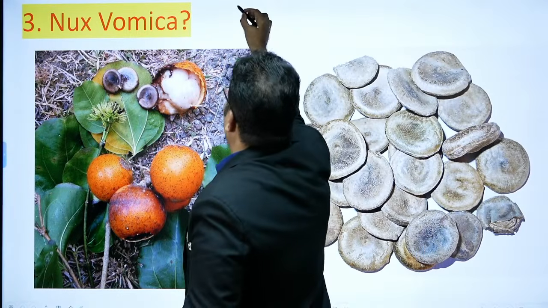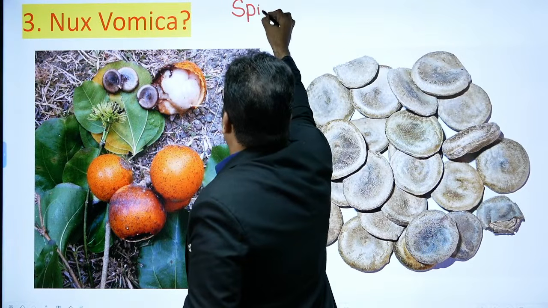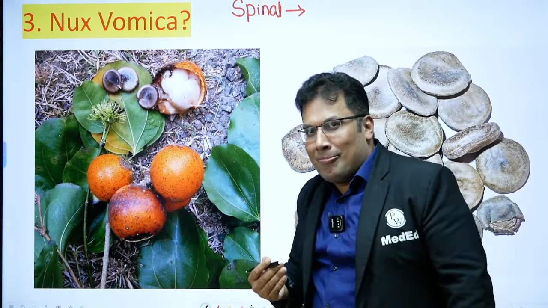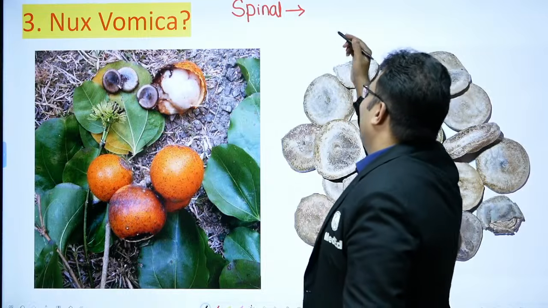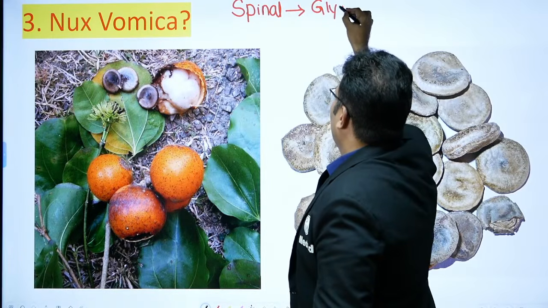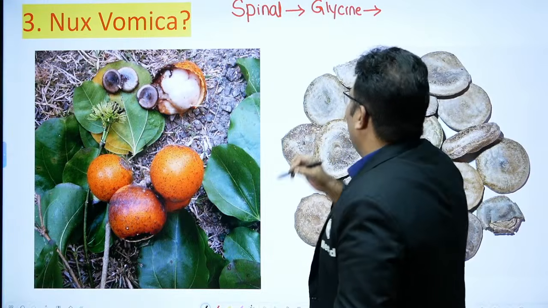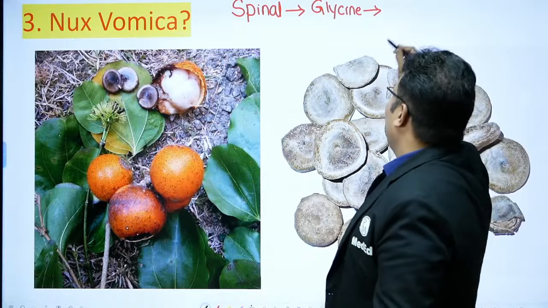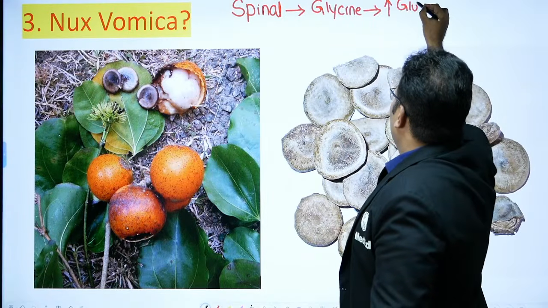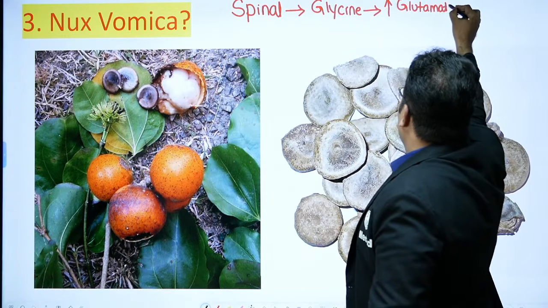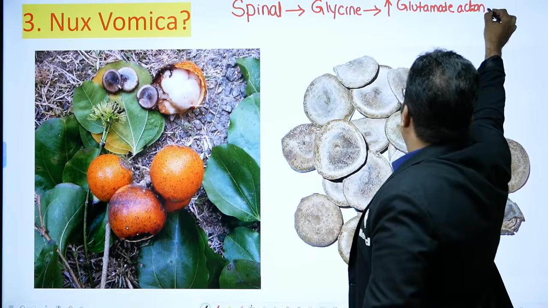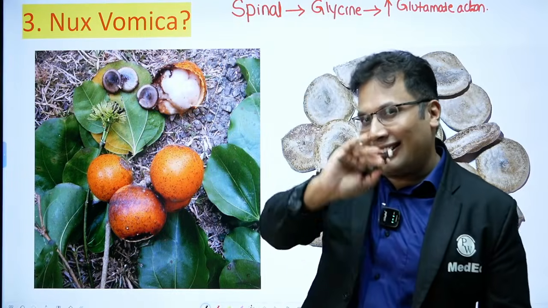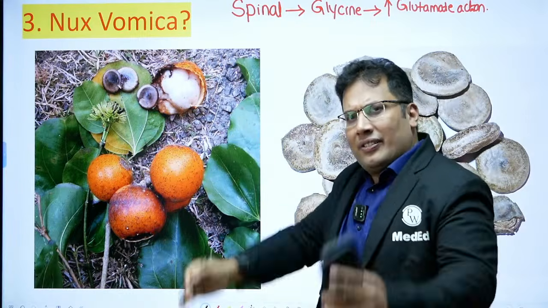Nux vomica is a spinal poison. That means it acts on the spinal cord. It inhibits glycine, so it causes stimulation of the system and increases glutamate action. When there is increased glutamate, there can be convulsions.